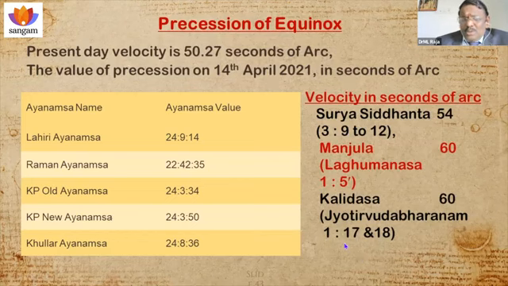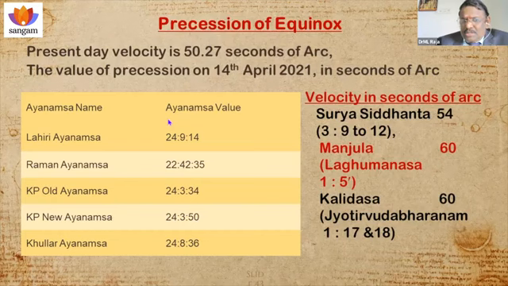And also, we don't know what the value of this precession is today, because different scholars give different values. On 14th April 2021, Lahiri gives this value. K.B. Raman, the famous astrologer, gives this value. And KP old and new, and Fuller also give their values. See, there is no consensus among the scholars.